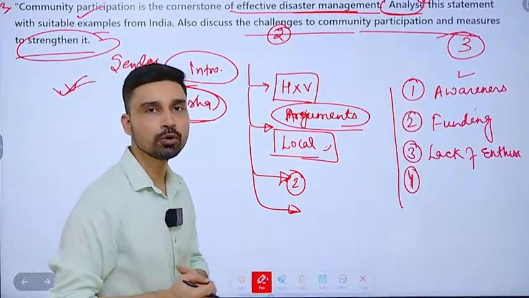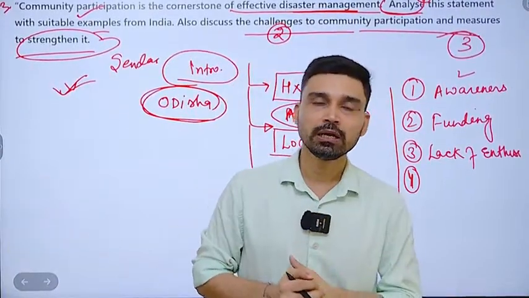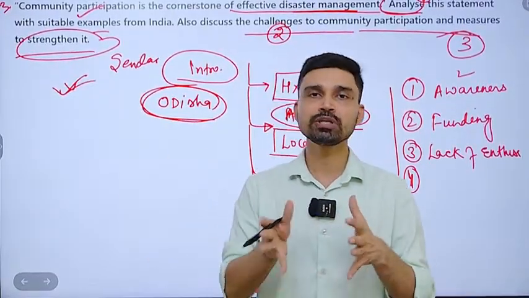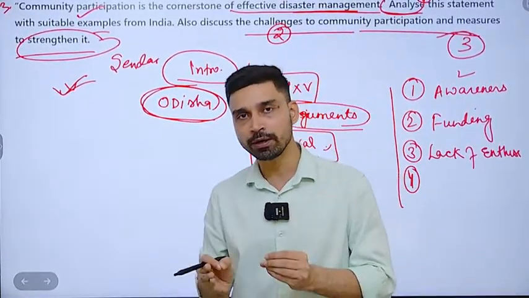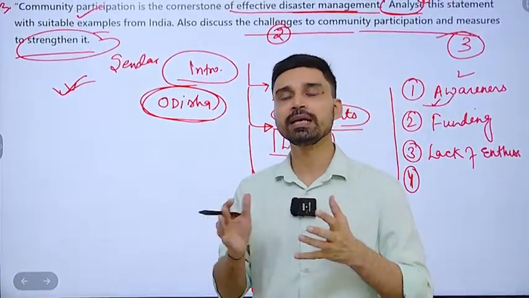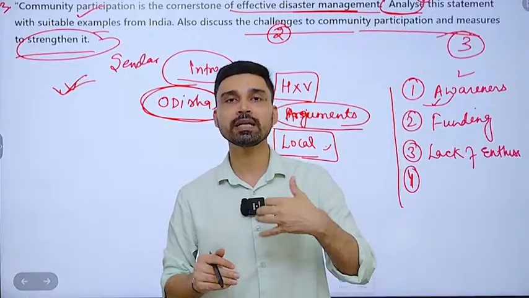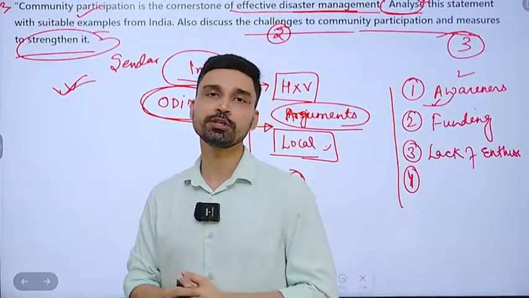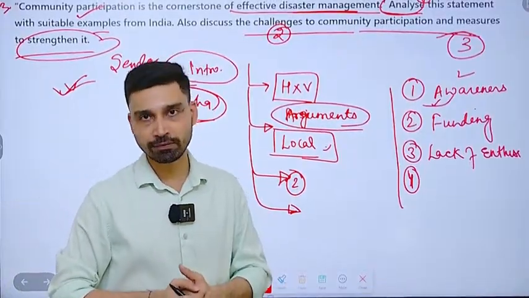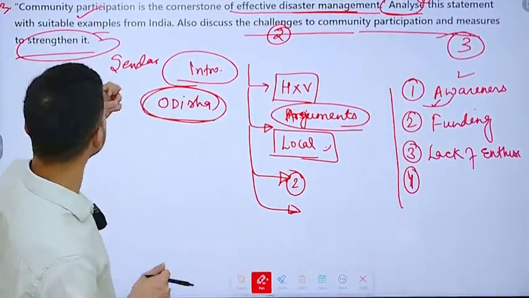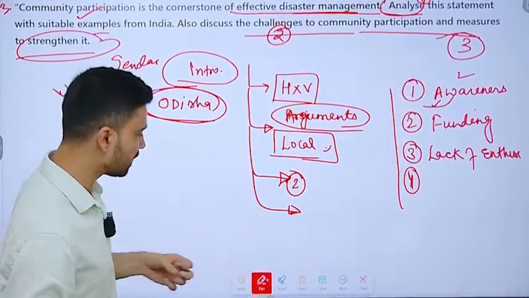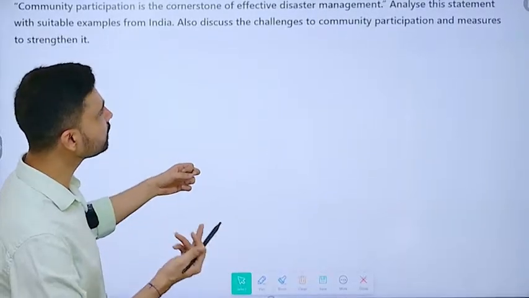We can also talk about giving incentives to the local village community. For example, at the panchayat level, you can distribute funds similar to the disaster mitigation as well as disaster response fund. A part of that can be used to ensure that community participation can be enhanced. You have to effectively communicate to people how community participation can be a significant deterrent against the adverse consequences that we face due to disaster. So these were some points that you could have written easily while looking at the question for the first time. This could have been the content.